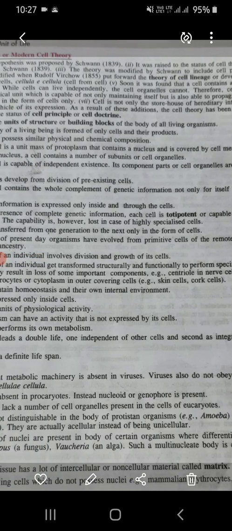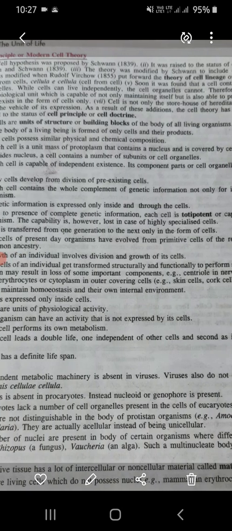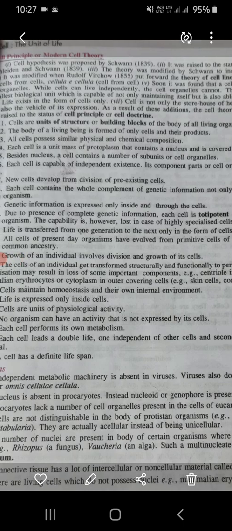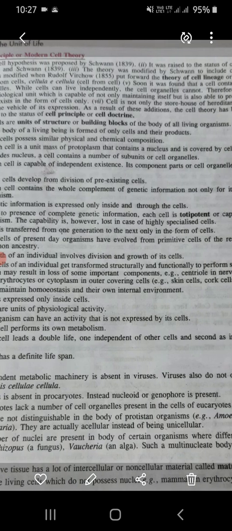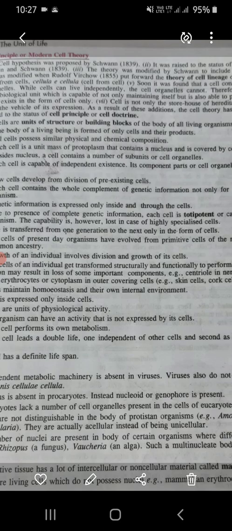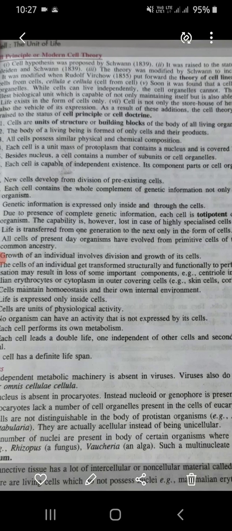Number first, cells are the units of structure or building blocks of the body of all living organisms. First point of the modern cell theory was that cells are the units of structure or building blocks of the body of all living organisms. Number second, the body of a living being is formed of only cells and their products. All cells possess similar physical and chemical composition. Each cell is a unit of mass of protoplasm that contains a nucleus and is covered by the cell membrane.